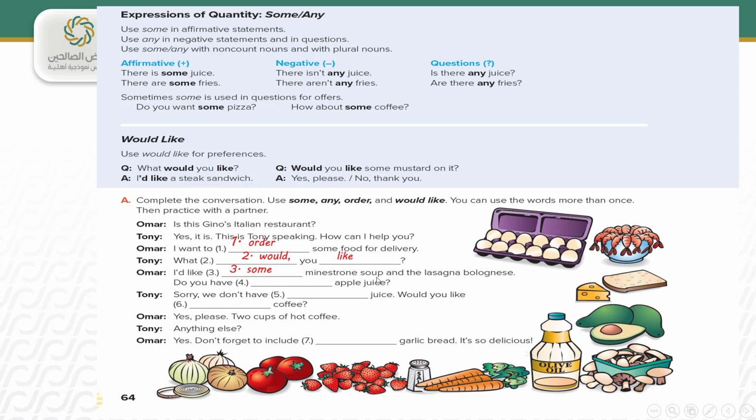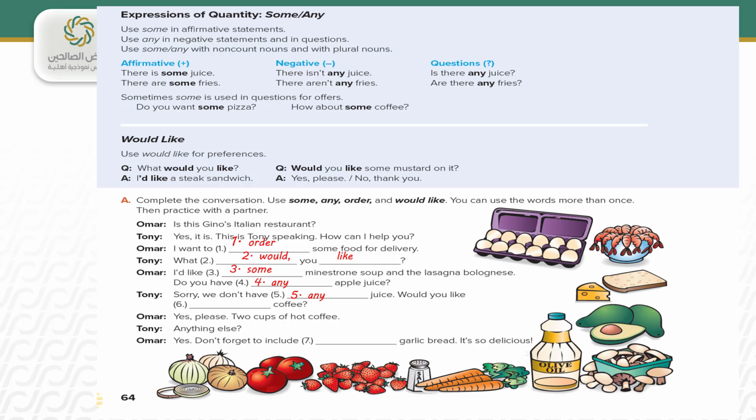Do you have apple juice? It is a question, and in the question we use what? Yes, excellent. Any. Sorry, we don't have, that's a negative statement. And with the negative statement we use any. Yes, any. Excellent. Any juice.